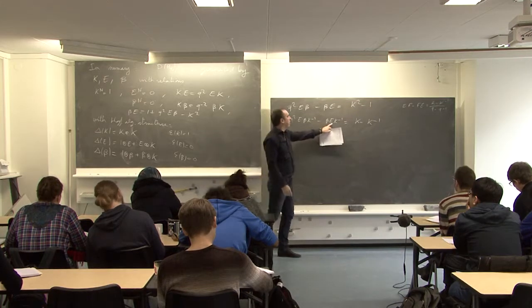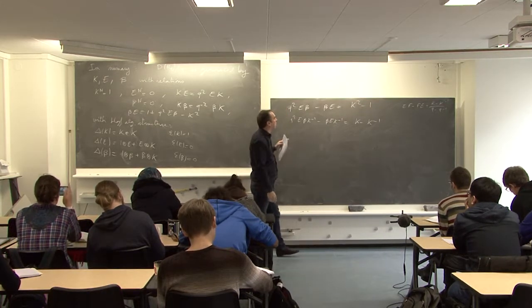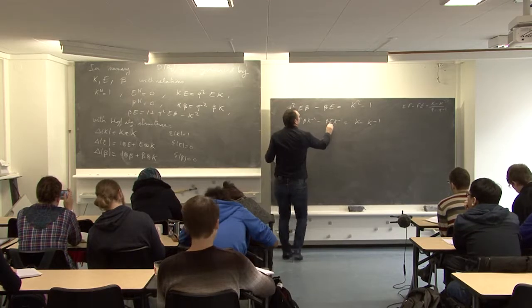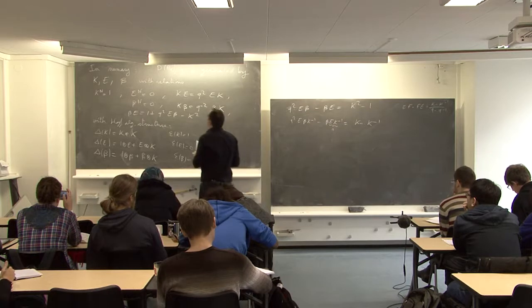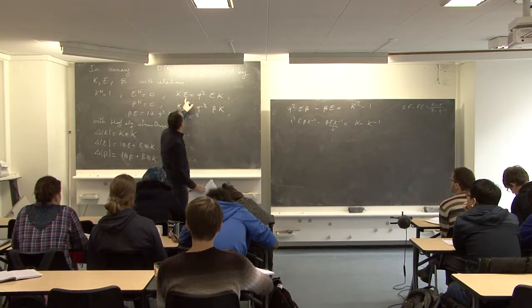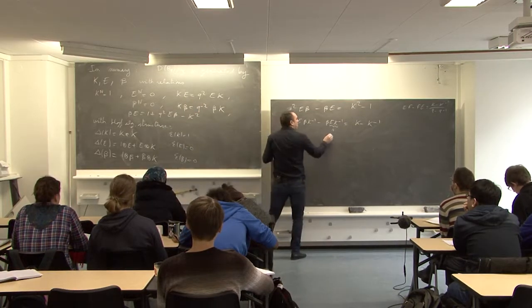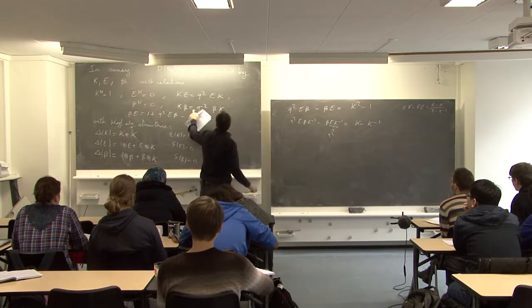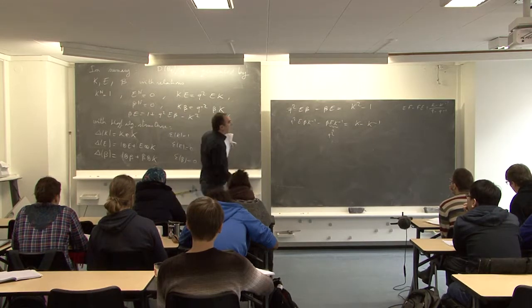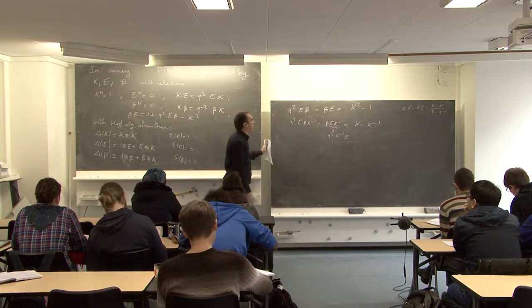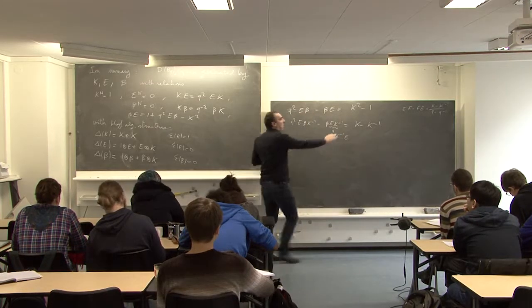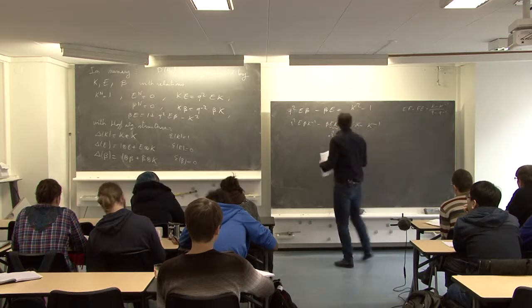No, here I can. E K inverse is what? E K inverse is q^2 K inverse E. And so I just need to divide by q minus q inverse.